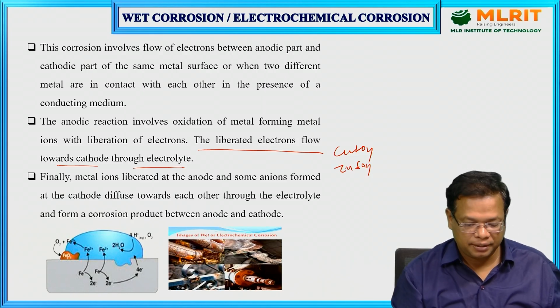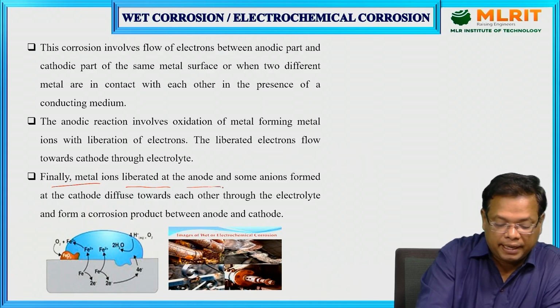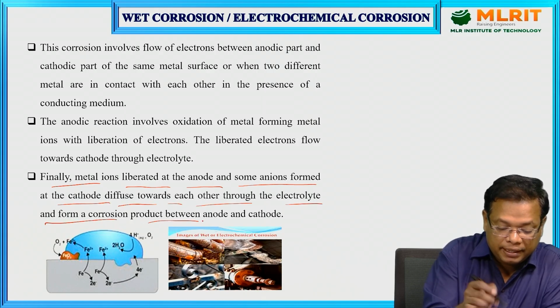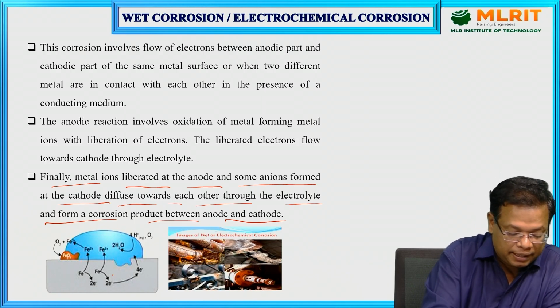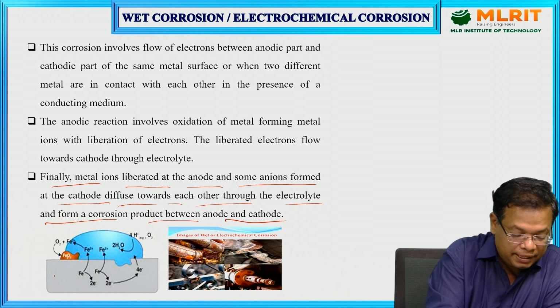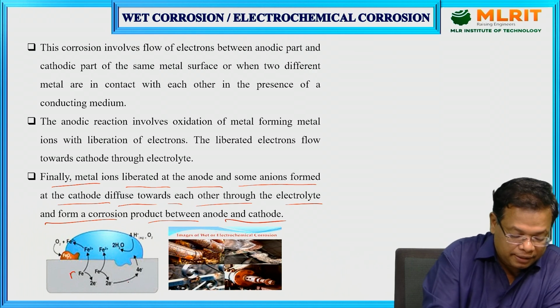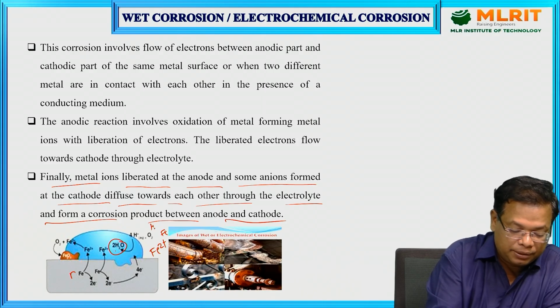General common electrolytes. So finally, metal ions liberated at the anode and some anions formed at the cathode diffuse towards each other through the electrolyte and form a corrosion product between the anode and cathode. Here, this is an iron metal and it loses its electrons, Fe2+, and it will react with moisture like H2O.